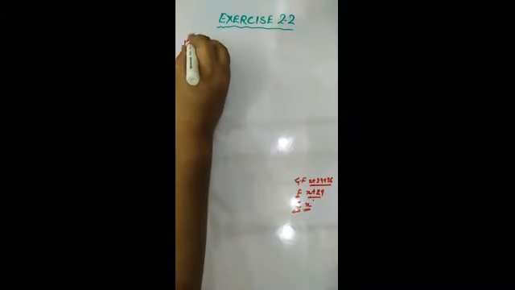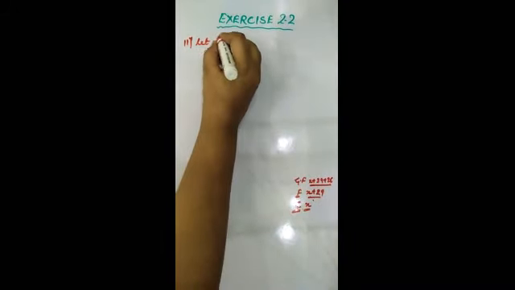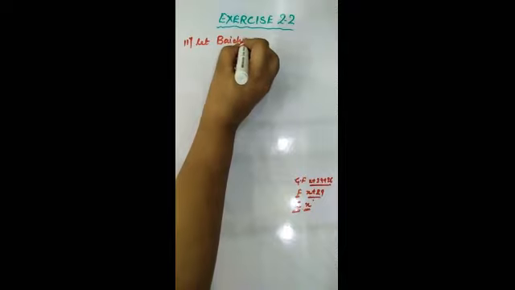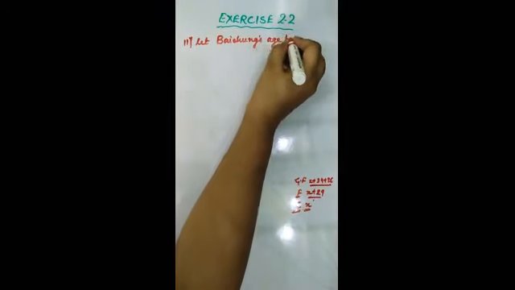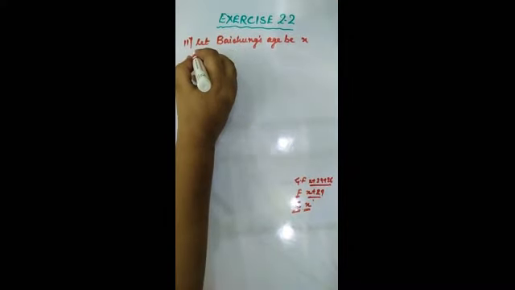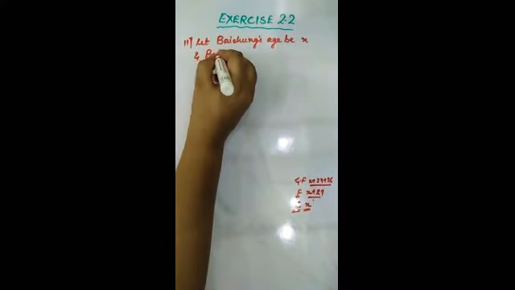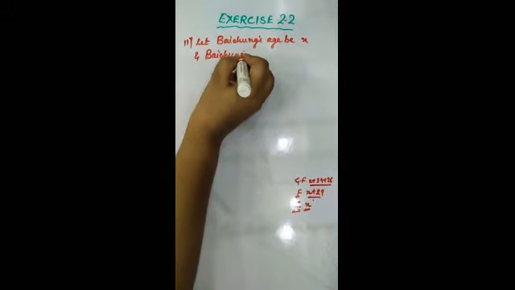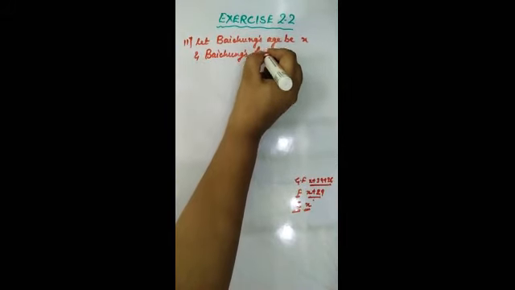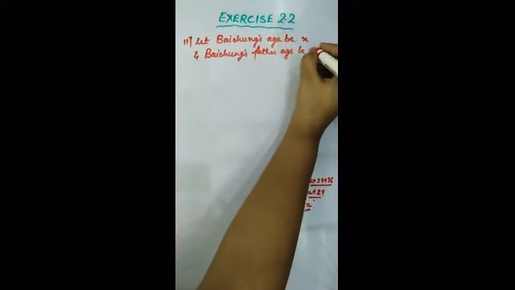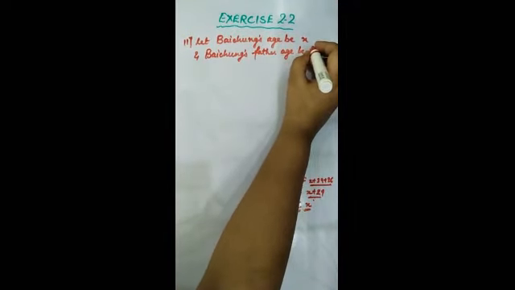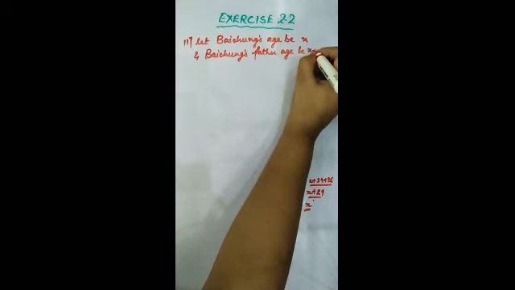So in this question I am going to take, let Baichung's age be X and Baichung's father age be X plus 29, it is given that father is 29 years older than Baichung.